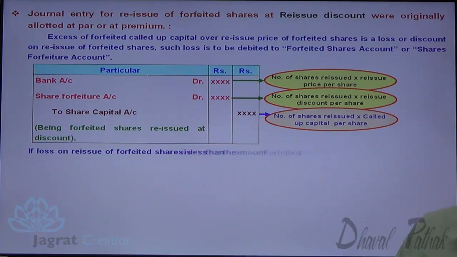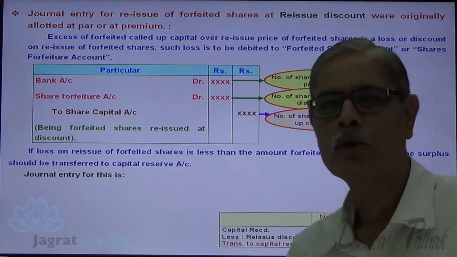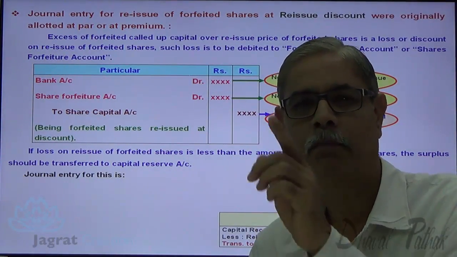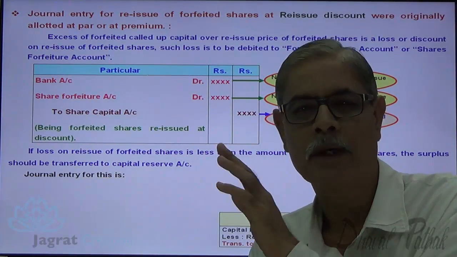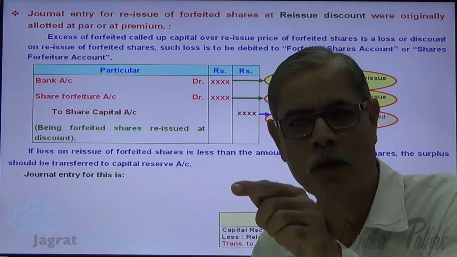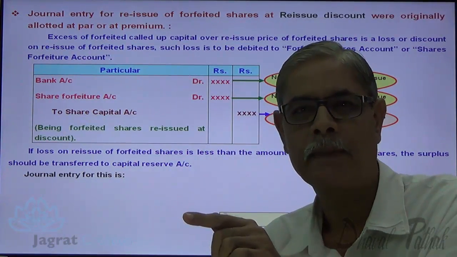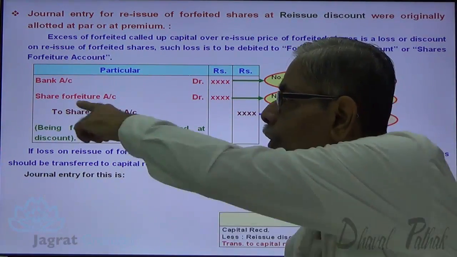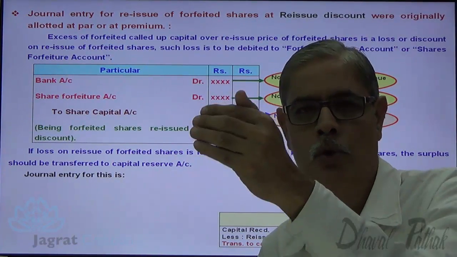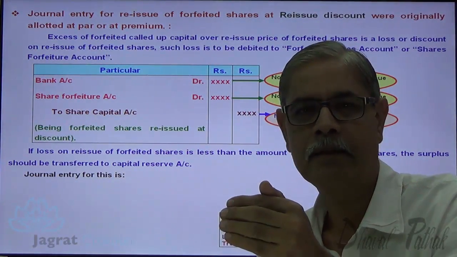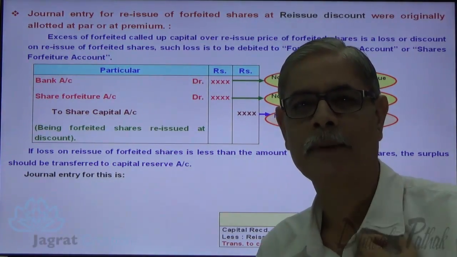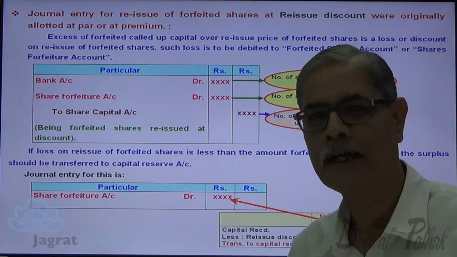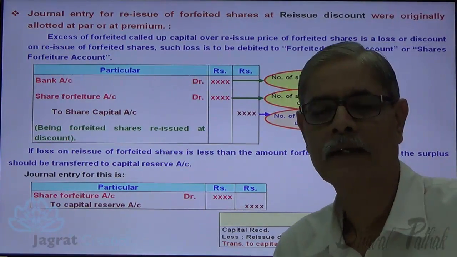Now I want to write the entry for transfer to capital reserve. What amount should be transferred to capital reserve account? Number of shares reissued multiplied by share forfeiture income per share. That's the total forfeiture income. From that, number of shares multiplied by reissue discount granted, that is the concession granted from forfeiture income, that has been debited to forfeiture account. Now total credit minus total debit is the net balance that is to be transferred to capital reserve account. This is how the amount is worked out. The journal entry for that is share forfeiture account debit to capital reserve account credit. This is the entry.